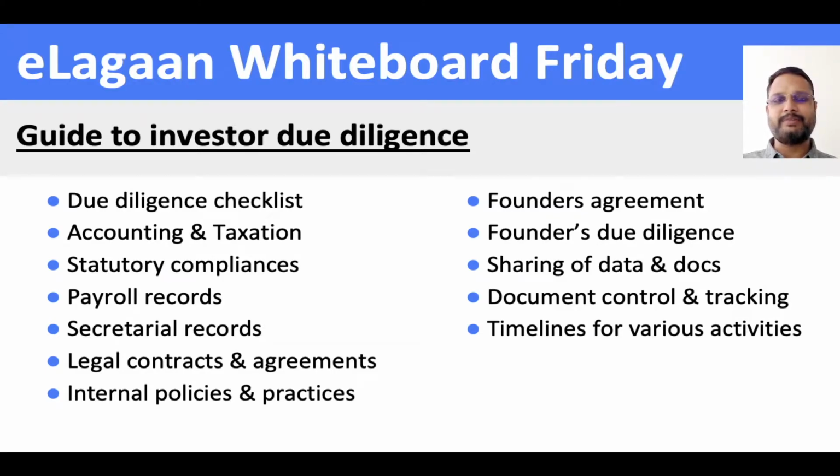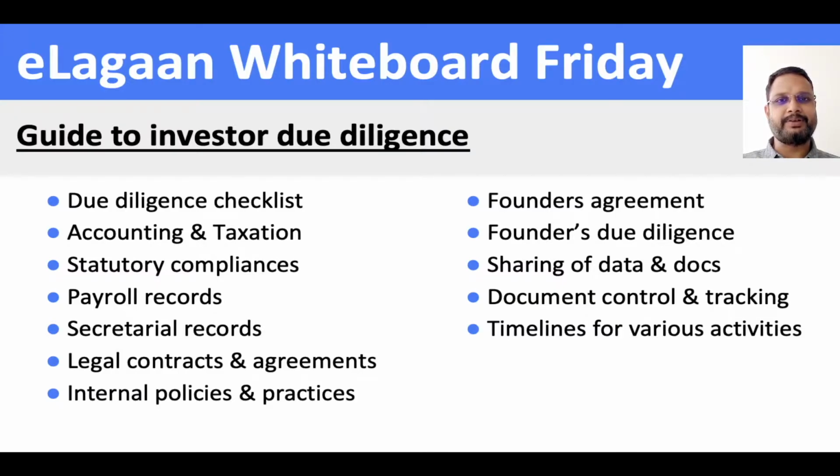But on taxation, whatever is applicable, right from payroll to GST to PF, labor laws, or any other statutory compliance that is needed in your case, for example the pollution control board, you have to look at it. Same thing goes for things like payroll records.